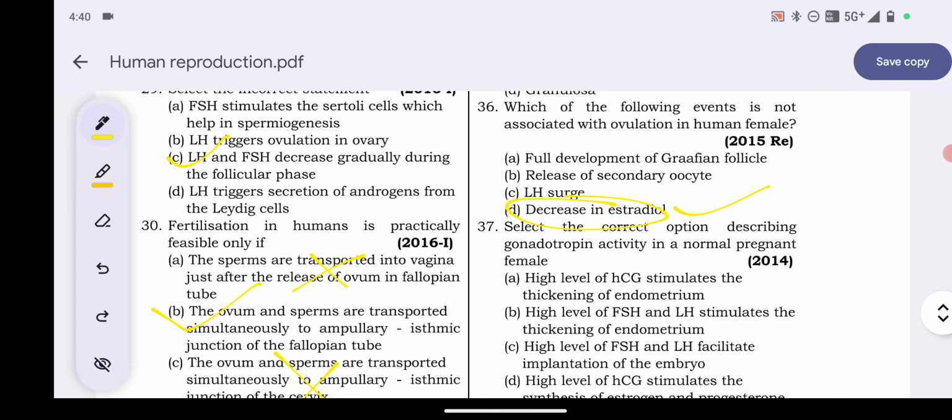Explanation. The Graafian follicle is fully developed during ovulation. On the 14th day of the cycle, the secondary oocyte is released, and during the LH surge, which occurs in the middle of the cycle, the level of LH reaches its highest point. Estradiol levels are rising, they increase. So here, decrease was written, therefore it is wrong.